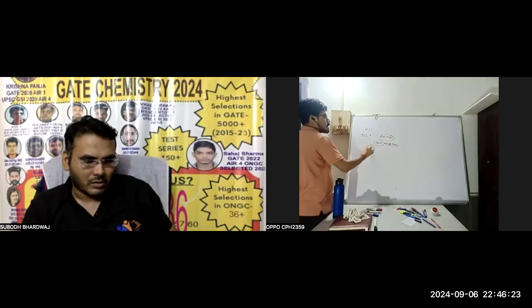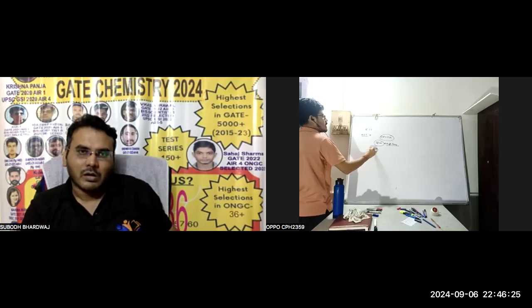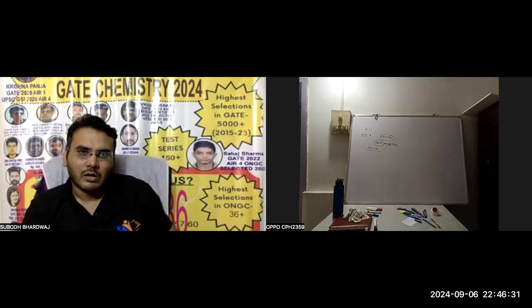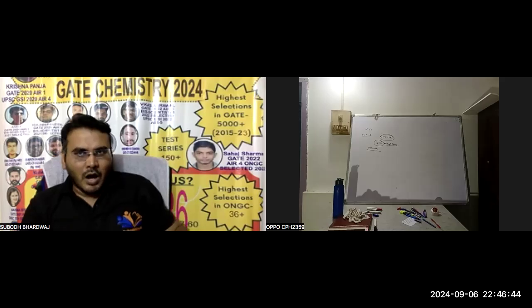Whereas if the reaction is exothermic in nature, that means heat is evolving, then the reaction will be favored at low temperature. Is it okay, sir? Am I audible? Yes, audible, no problem. That is the main factor, temperature. If the reaction is endothermic, equilibrium is favored at high temperature, whereas if exothermic, it is favored at low temperature.